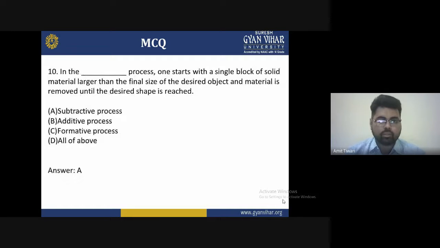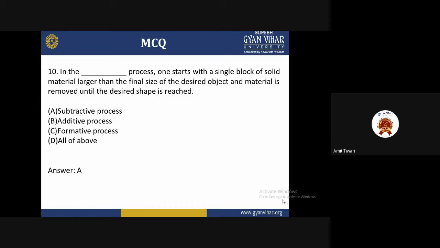And the tenth and last question: in the dash process, one starts with a single block of solid material larger than the size of the desired object, and the material is removed until the desired shape is reached. The options are A, subtractive process, additive process, forming process, and all of the above. The correct answer is A, subtractive process.